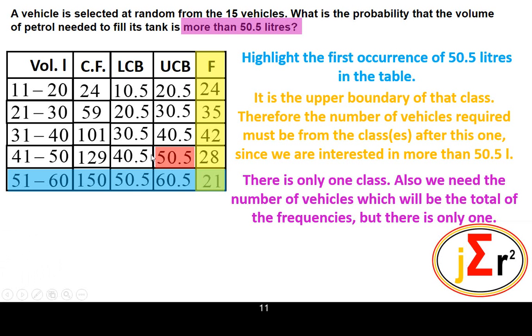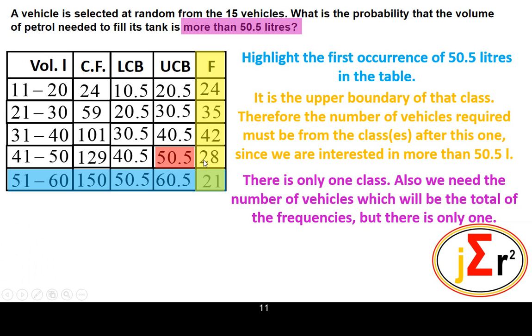So we are sure that although we have 50.5 here, right beside 50.5 we have 28. But 28 is not so much associated with 50.5, because 50.5 is the end of the class. It is the upper boundary of the class. The interior of the class will be from 40.5 to 50.5.